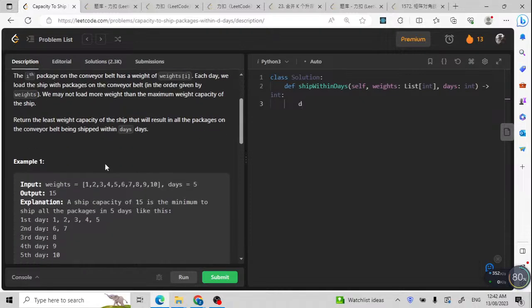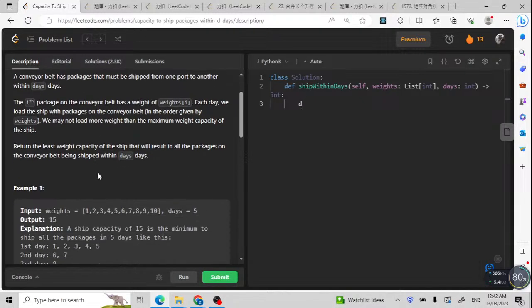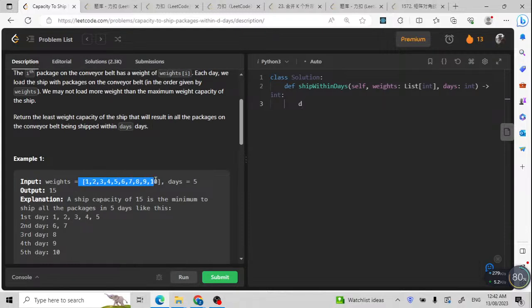Now let me explain a little bit of the question. For this one, we are given the weights, and we are going to split the array into, for example, here days equal to 5. It means we need to split it into 5 days, and we need to return the minimized maximum sum. This is why I said it's the same as Leetcode problem 410. So we will split it like this. This is 15, and 6 and 7 is less than 15, 8 is less than 15, 9 is less than 15, 10 is less than 15. This is why we only need 5 days.